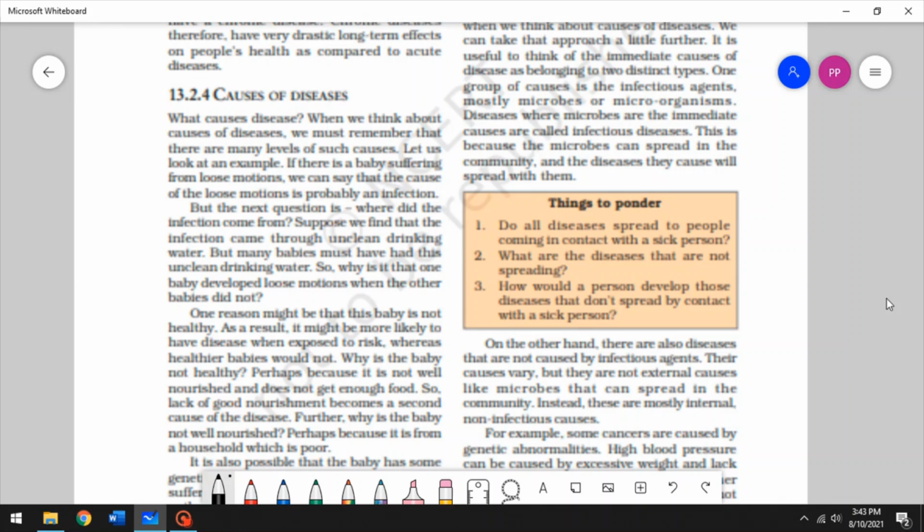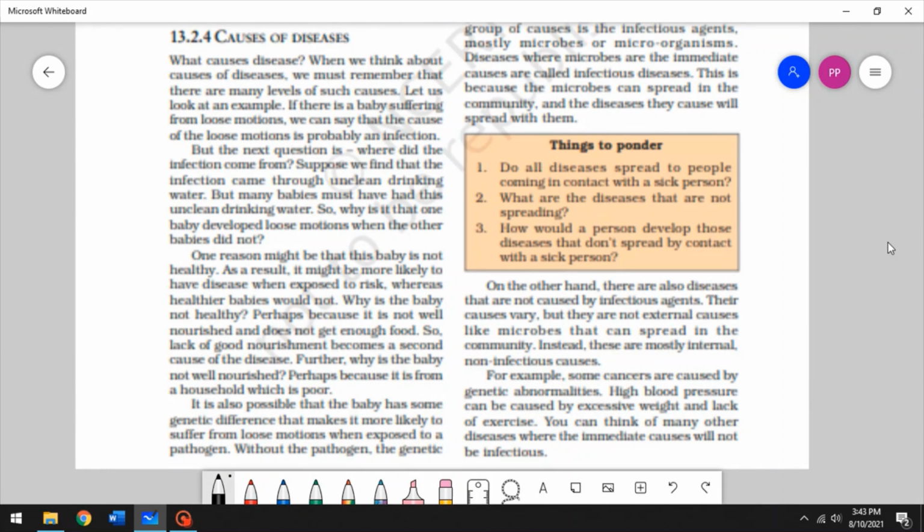So one reason may be that the baby is not healthy, right? As a result, it may be more likely to have disease when exposed to risk. All right, whereas healthier babies would not. If there are two babies and one of them has a suppressed immune system and the other has a good immune system, even if they're both exposed to the same risk factor, the baby with the suppressed immune system is more likely to catch that disease, right?